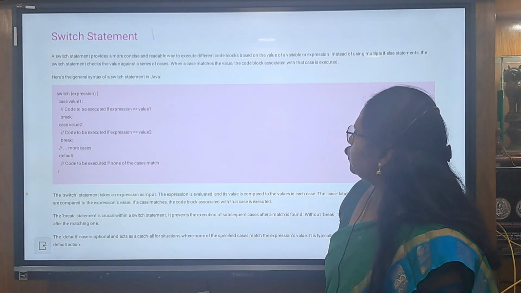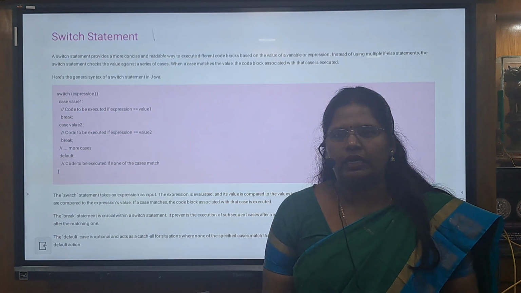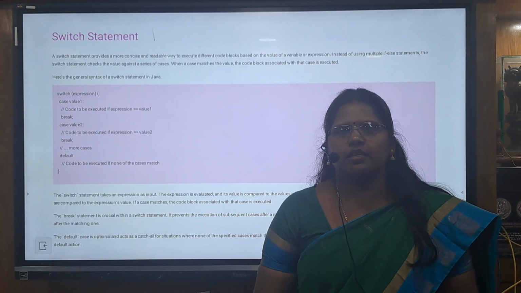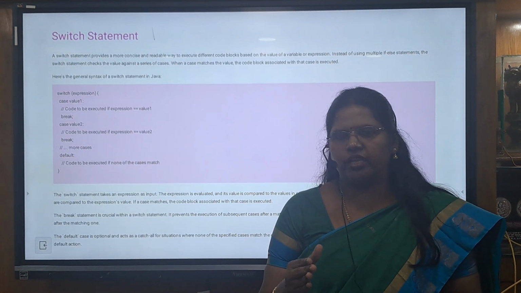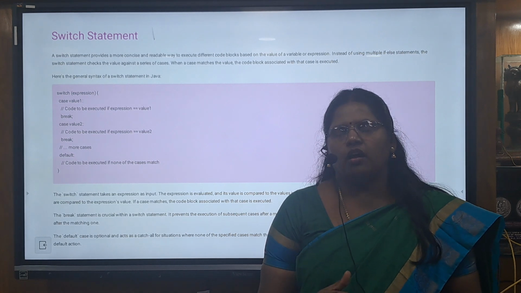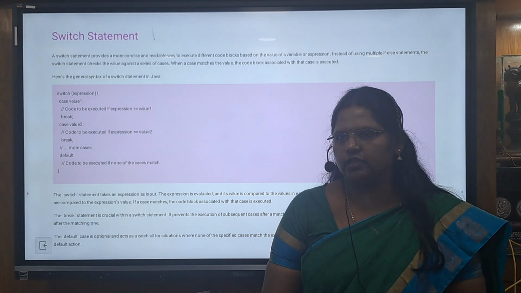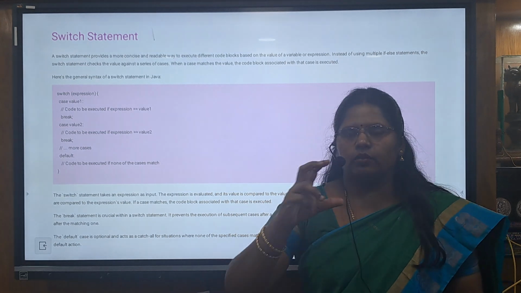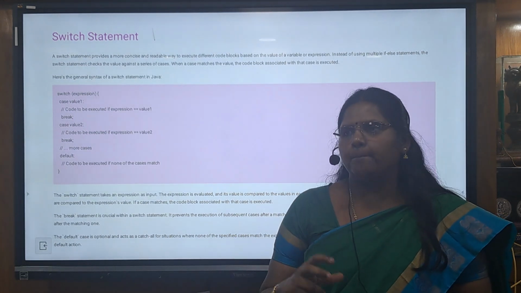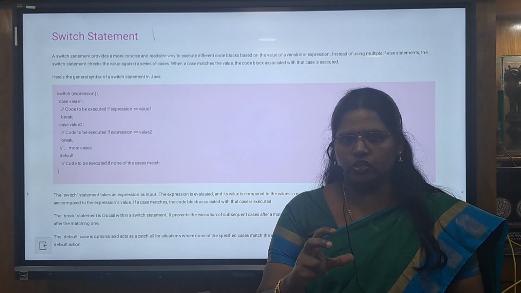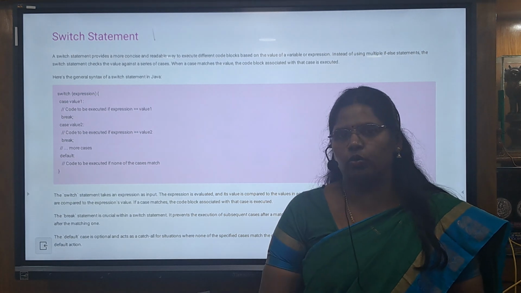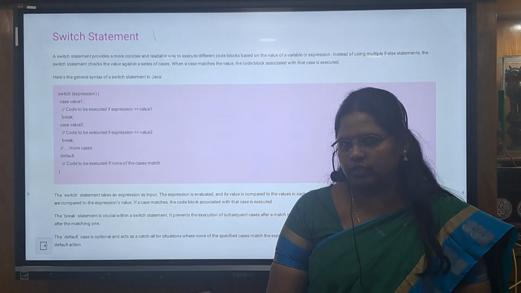And switch. Switch is also a branching statement. In branching, that is simple if, else if, nested if, based on the condition, only one branch will get executed. The remaining will not. But in switch, we write the code based on the conditions, and if the condition is true, only a certain part of the code gets executed. The remaining code will not get executed.